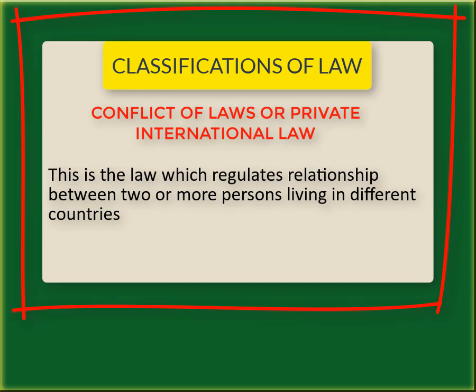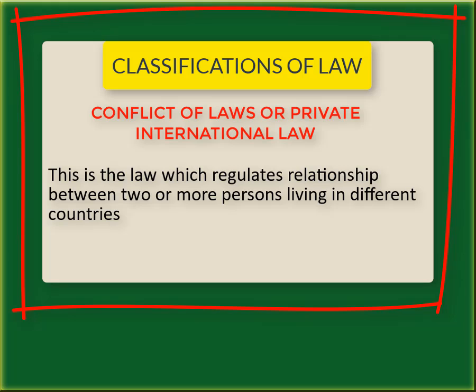Conflict of laws or private international laws. Private international law is otherwise regarded as conflict of laws. This is the law which regulates relationship between two or more persons living in different countries. It regulates their rights and duties. An example in reality is the international business involving persons in different countries.